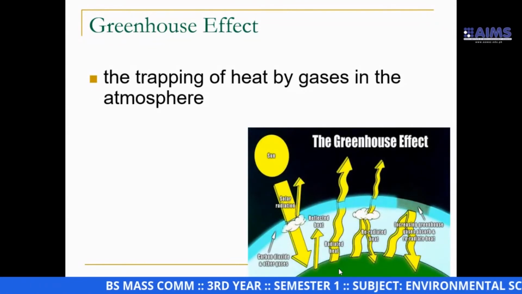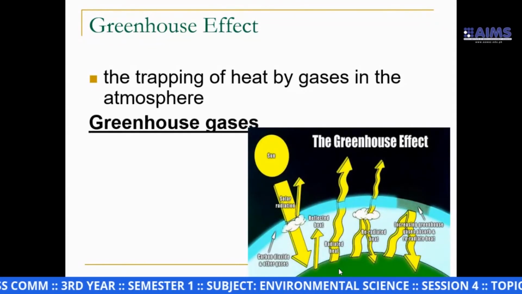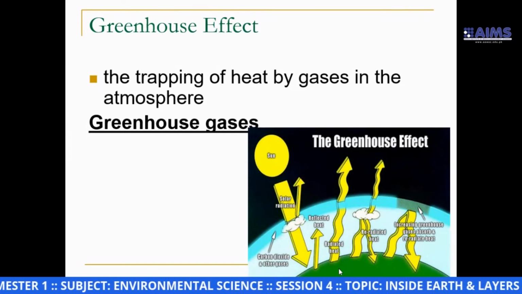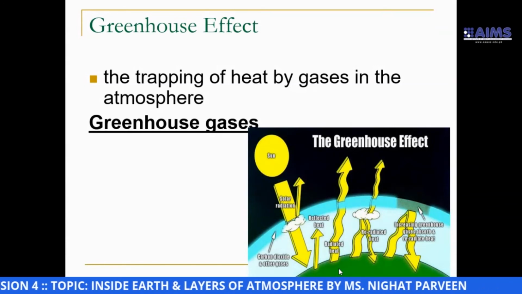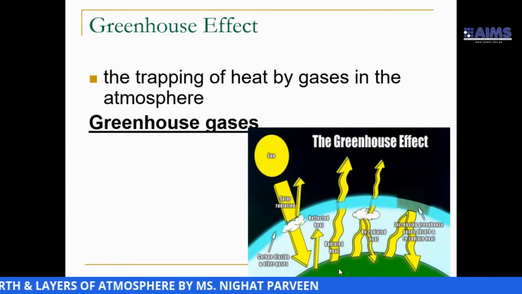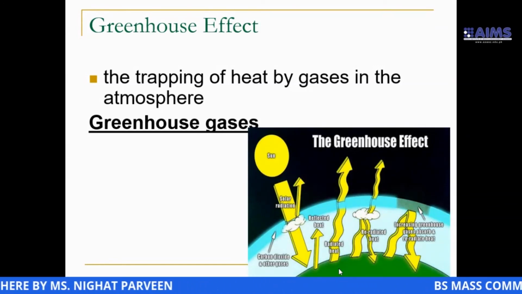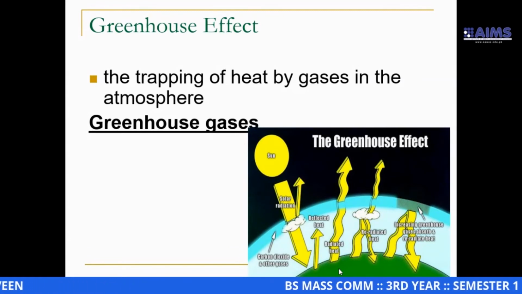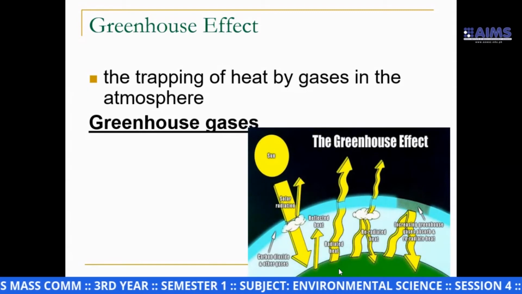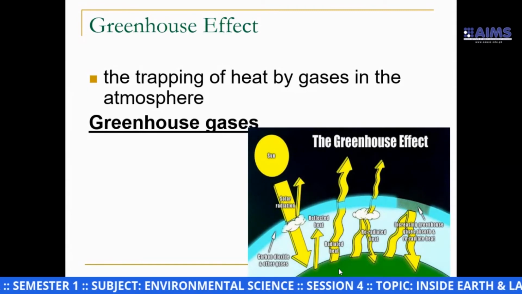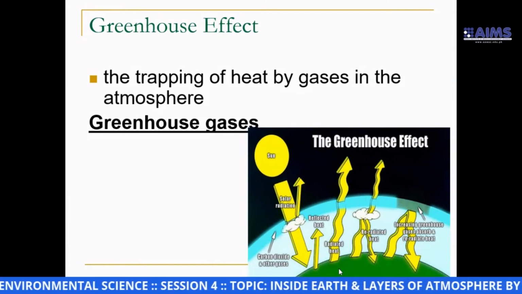Of course, not all the gases in the atmosphere have the potential to trap heat energy, but there are a few gases which do. We call those gases collectively greenhouse gases.